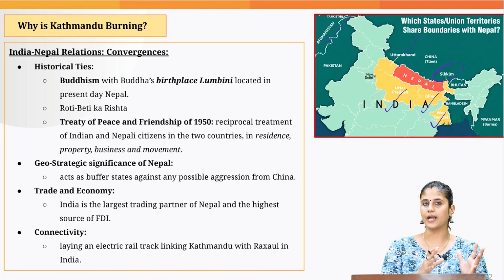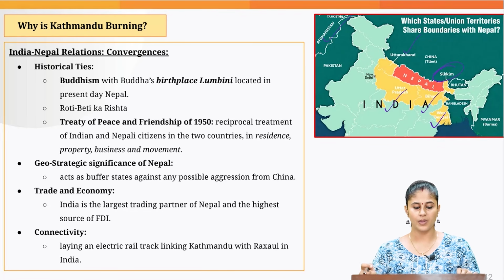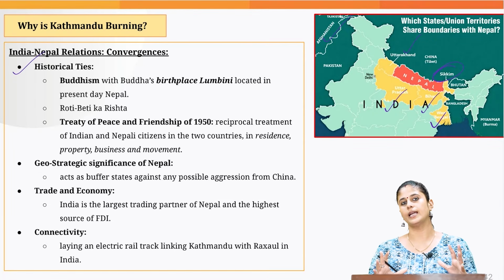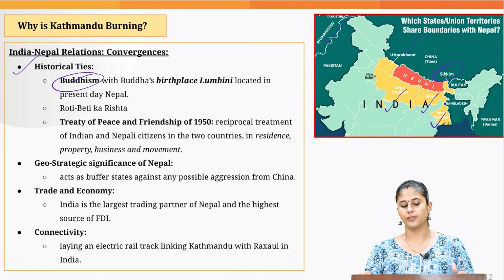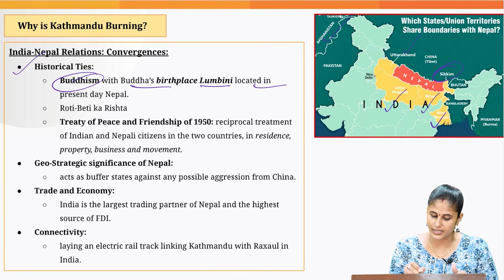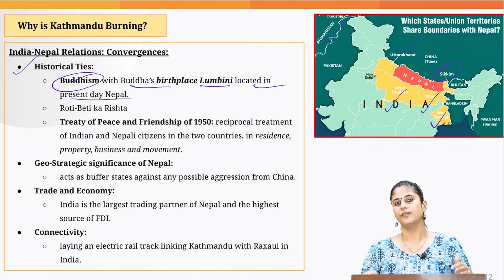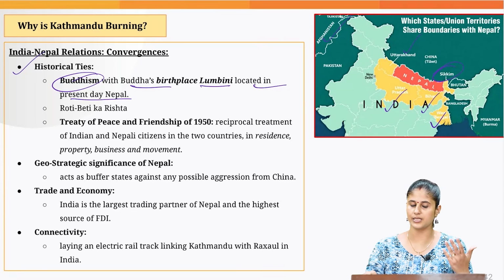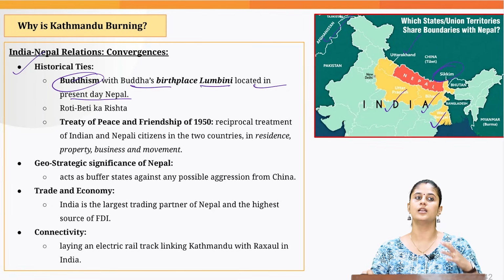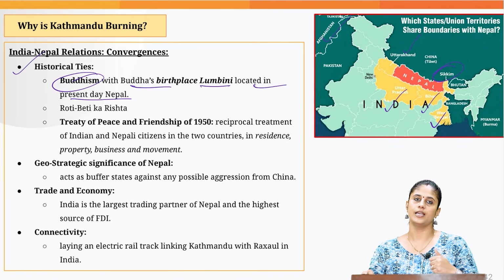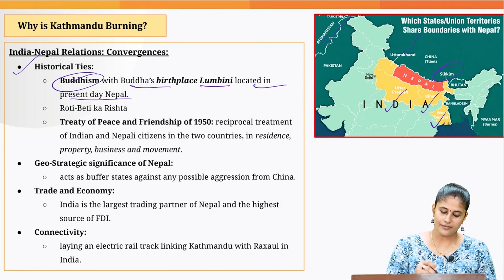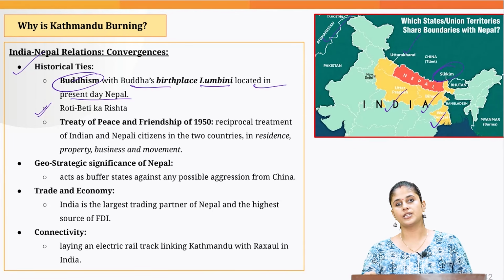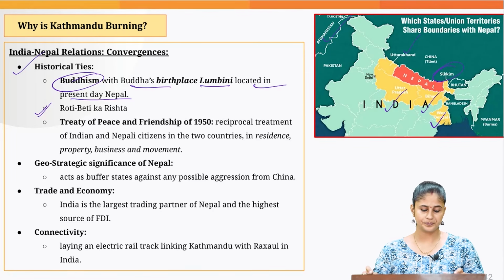Okay. Now coming back to the convergence between the two countries. We have a strong historical tie with Nepal because of the cultural link due to Buddhism, because the Buddha's birthplace Lumbini is located in present-day Nepal, whereas other places which are associated with the life of Buddha, that is Sarnath, Bodh Gaya, Kushinagar, are situated in India. So we have strong cultural links because of Buddhism. Then we have Roti Beti ka Rishta with Nepal.